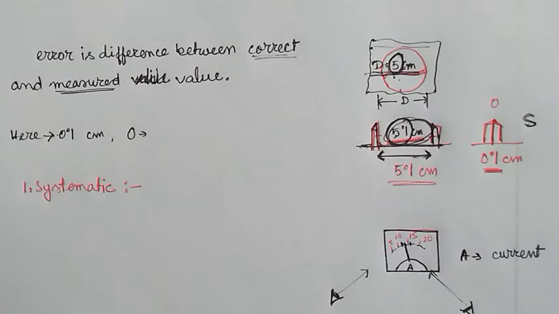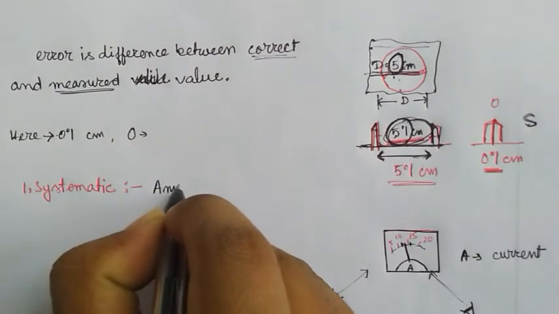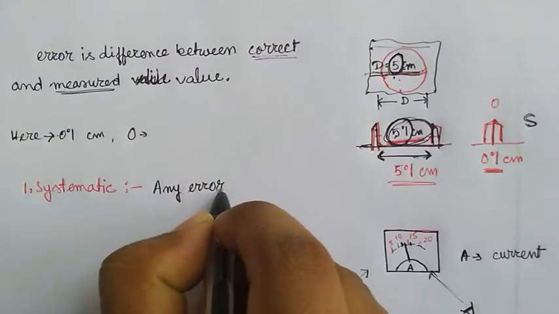Other systematic errors include mistakes in experimental procedures, like your procedure is not refined properly, you are not thinking about the formula properly, or while setting up the experiment you have not balanced or calibrated things properly. In that case also there will be errors that can be called systematic errors. So basically systematic errors are any error that has a cause.